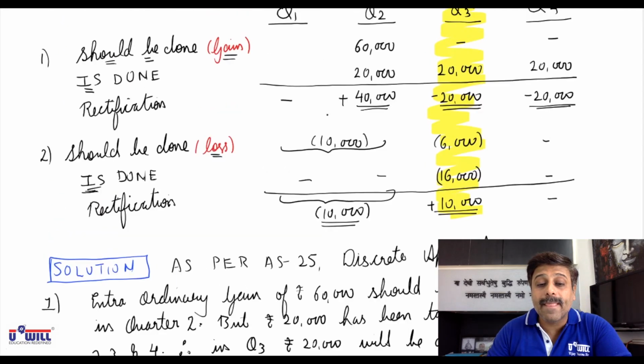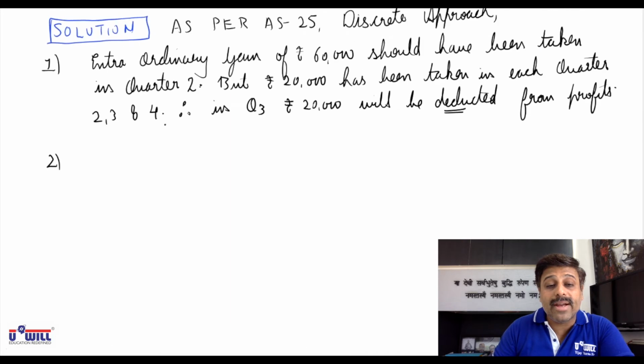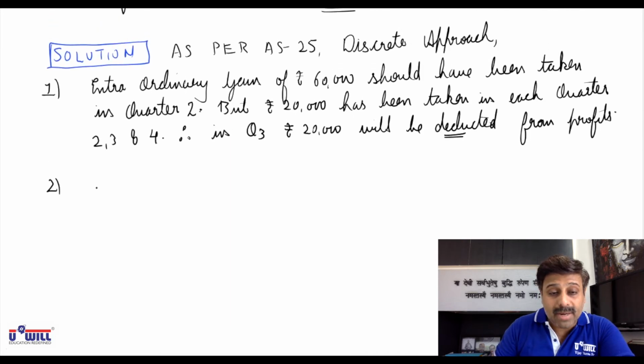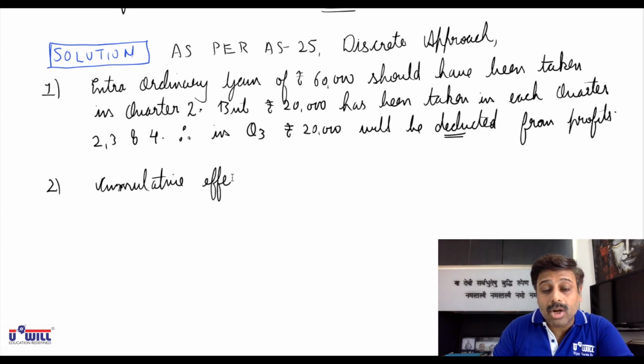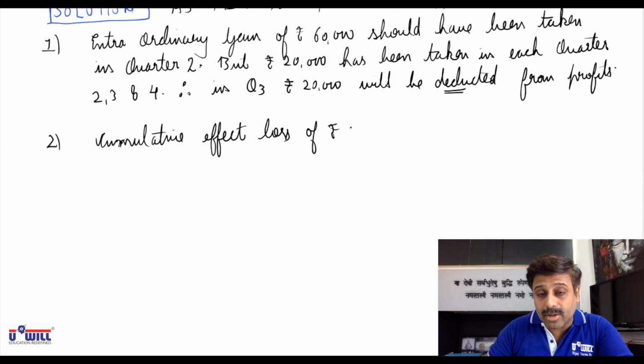Now second adjustment, cumulative effect loss. Okay, so you'll write as per discrete approach what should have been done. Cumulative effect loss. Whatever workings we have done, you have to explain. So cumulative effect loss of rupees, what we should have done, 10,000 we should have taken in quarter 1 and 2.